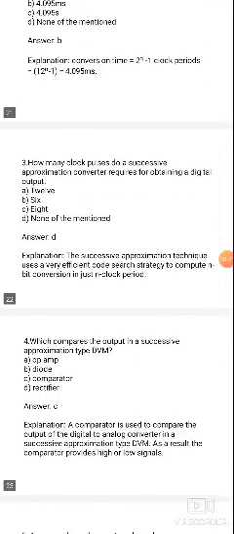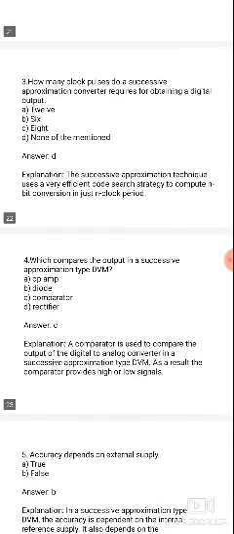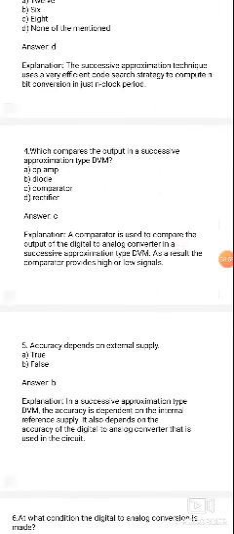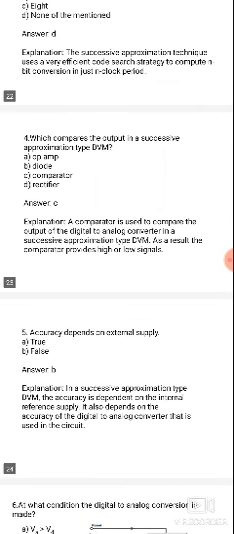Next question, which block compares the output of a successive approximation type DVM? So, in the successive approximation type, what equipment do we use as a comparator? Which block works as a comparator, comparing the output in a successive approximation type digital voltmeter? Op-amp, diode, comparator, rectifier. So we are using a comparator.